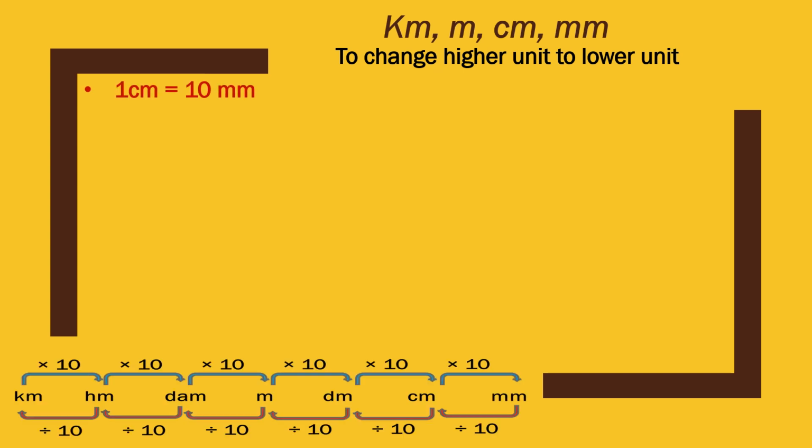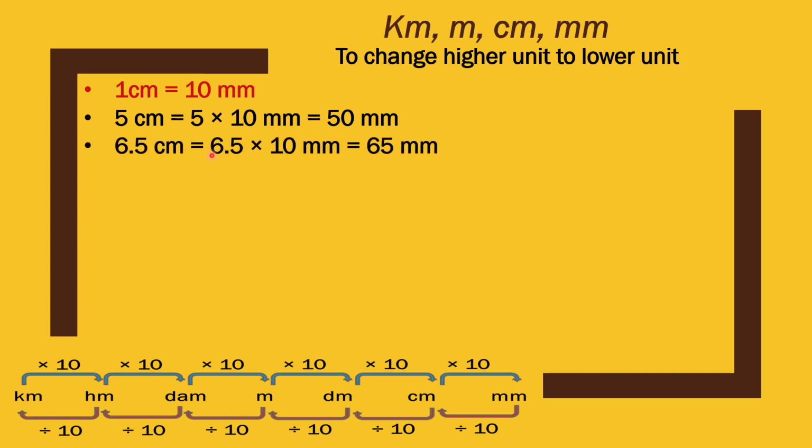centimeter to millimeter. Just remember this chart and you know that when you need to convert centimeter into millimeter, you need to multiply by 10. It means you can make the formula that 1 centimeter equals 10 millimeter. So if you need to convert centimeter into millimeter, you need to multiply by 10. 5 centimeter equals 5 multiplied by 10 millimeter, which equals 50 millimeter.